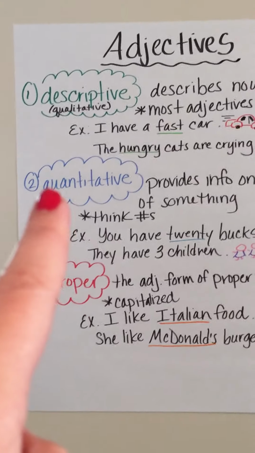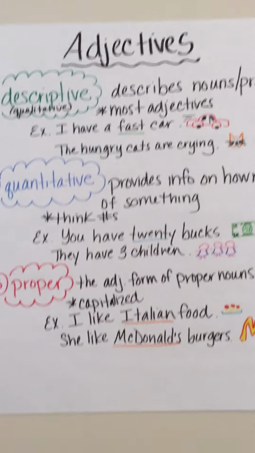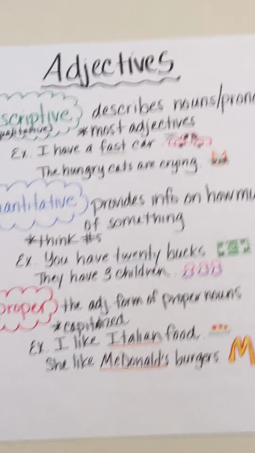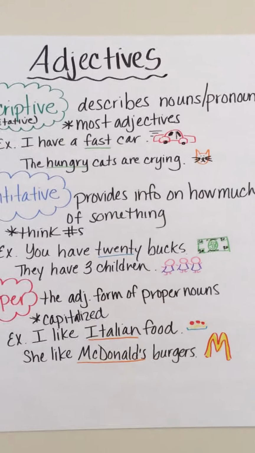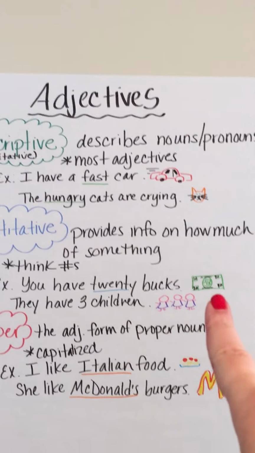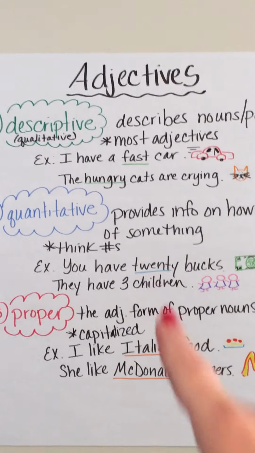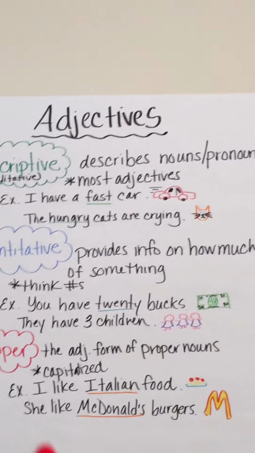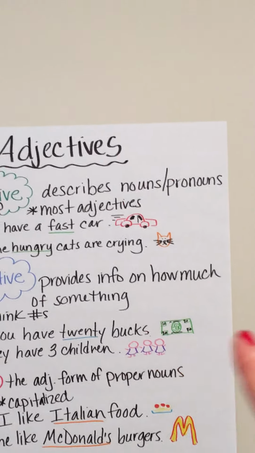So the second kind of adjective is quantitative. Quantitative meaning quantity. Oop, Ozzy, hey! It provides info on how much of something. Think numbers. Example, you have 20 bucks, a $20 bill. How many bucks do you have? 20. They have 3 children. How many children? 3. 1, 2, 3.